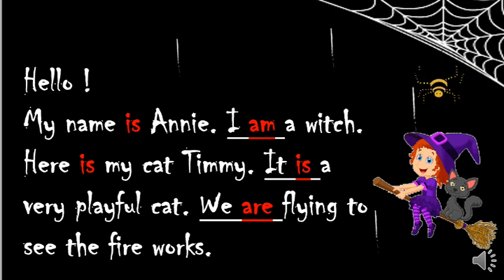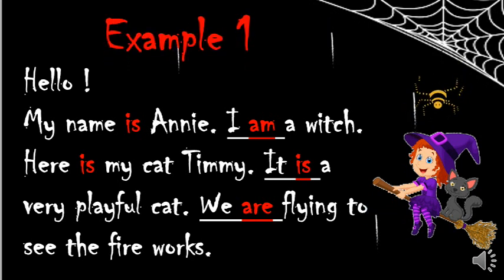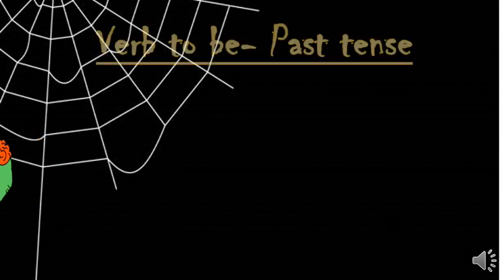Then, yeah, if you take your pet, for example, here is my pet. Yes, you have to give the name. Then it is a, then you are going to tell the behavior of it. We are, you can say, we are happy. Okay, something like this also. Now this is the example one, right? So I hope that you have understood.